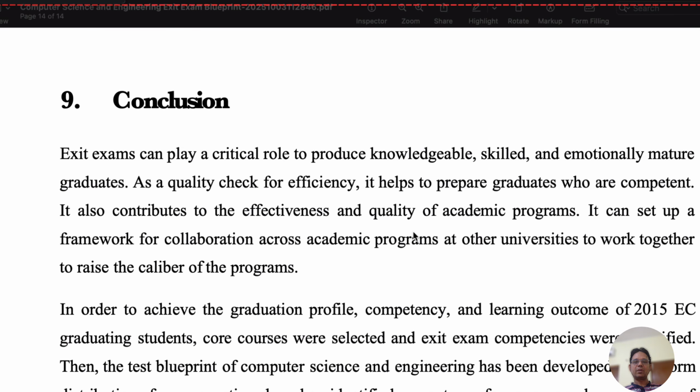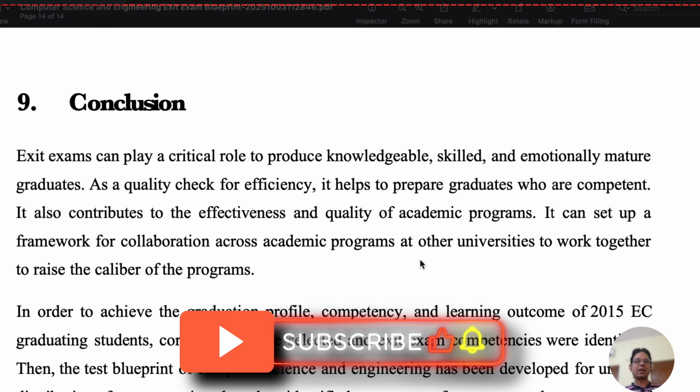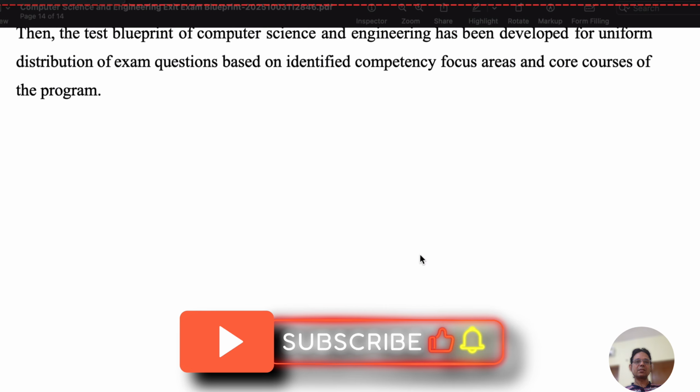So you can understand the detailed analysis of the courses that will be covered in the exit examinations. We are preparing for next year's exit examinations. So here I will provide the complete details about exit examinations, course contents, and question paper models.